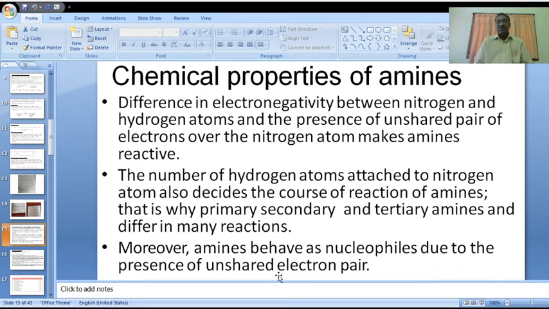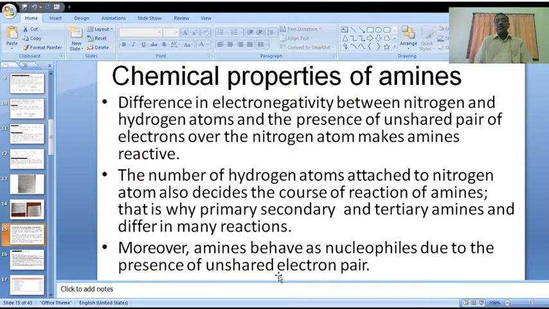The reactions differ. Primary, secondary, tertiary, some are moving fast, some slowly. What is the reason? It is based on the number of hydrogens present on that particular amine. How is it? We'll discuss.